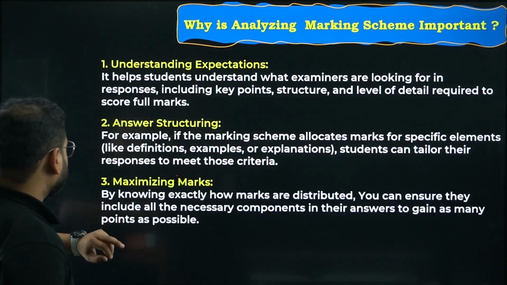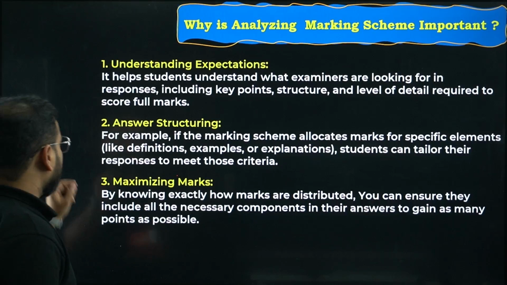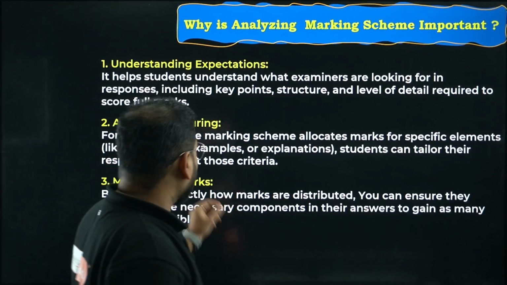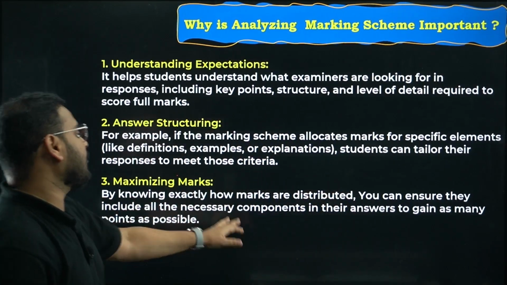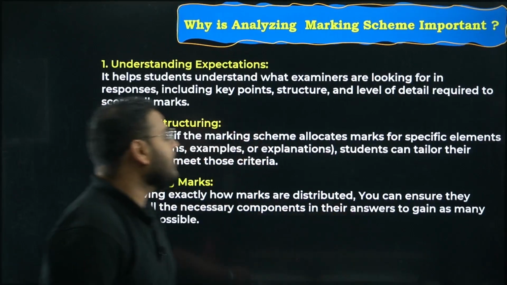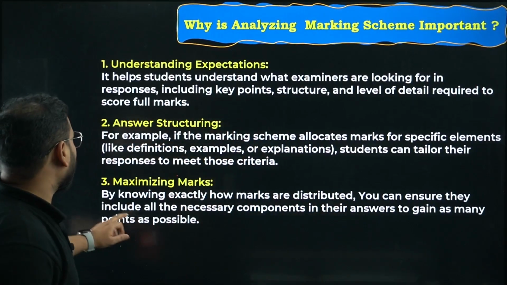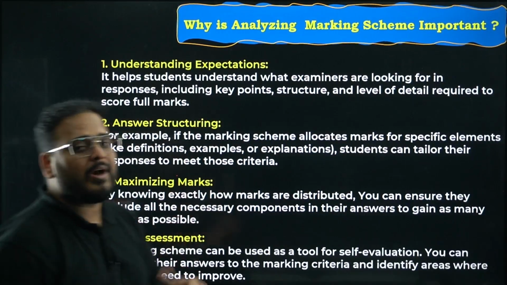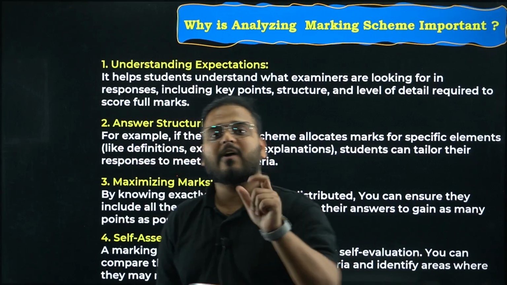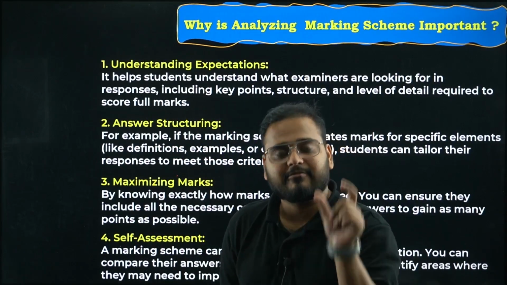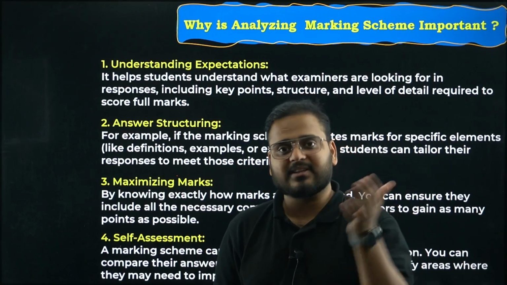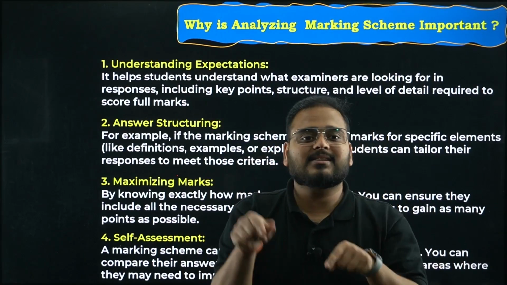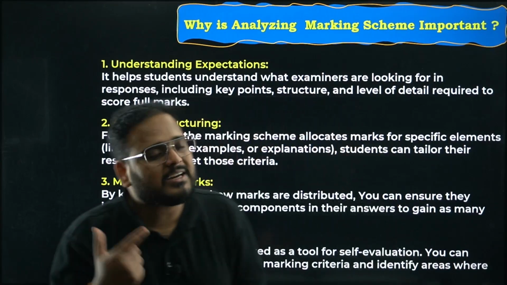Okay, next comes, bacha, maximizing marks. By knowing exactly how marks are distributed, you can ensure you include all the necessary components in your answers to gain as many points as possible. Means you'll know where the marks are. For example, 0.5 marks are for writing the answer, concluding your answer properly. So don't lose that 0.5 marks. You've done everything, so why not put your answer in the box and get that 0.5 marks? So all of that is very, very important.